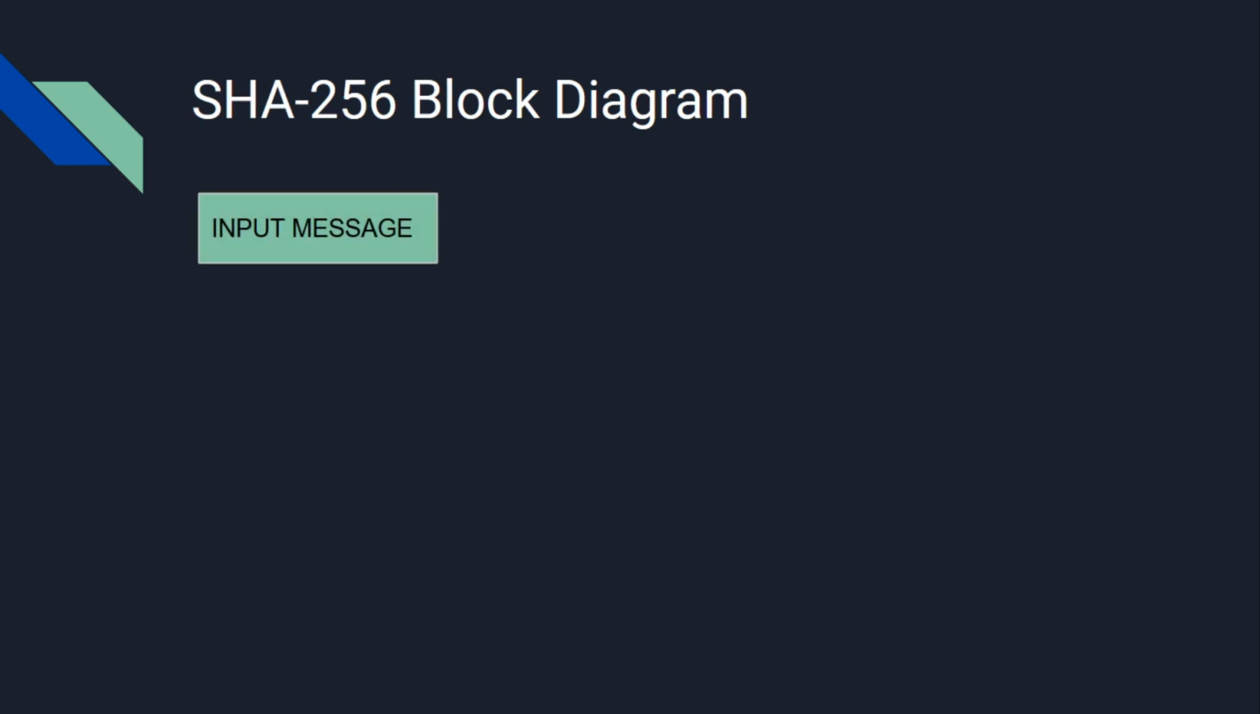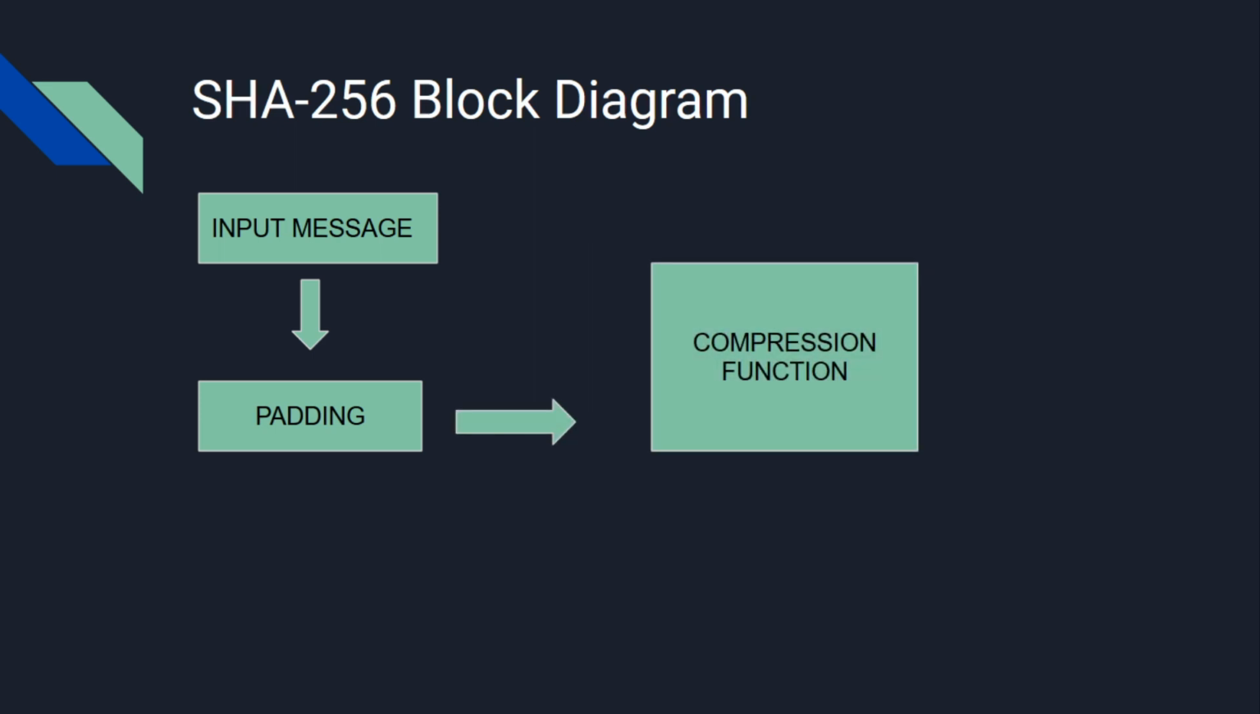First, the input message is passed to the padding function. I will talk more about padding in later slides. The output message from the padding function is passed to a compression function where many mathematical and logical operations take place. Finally, we get the 256-bit output hash.